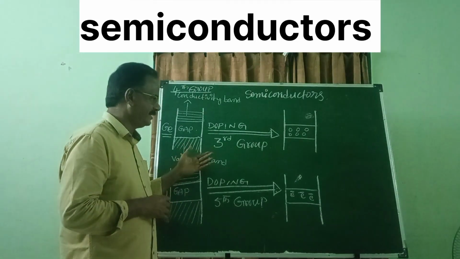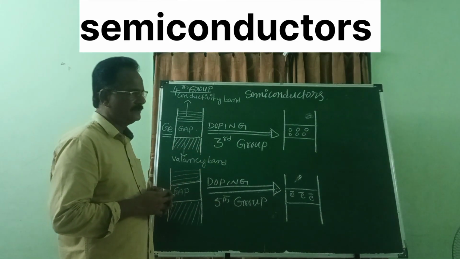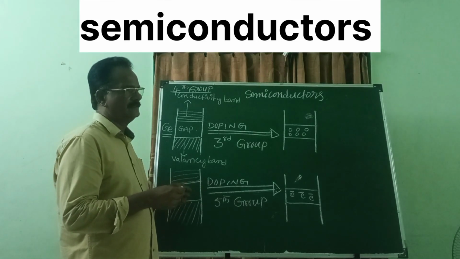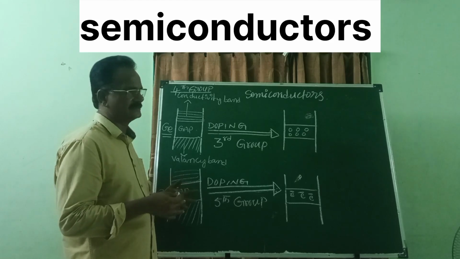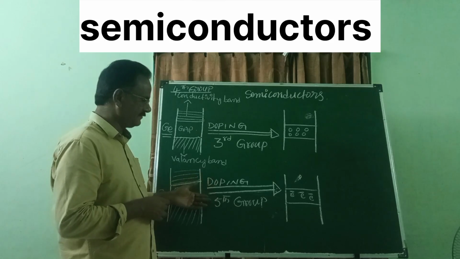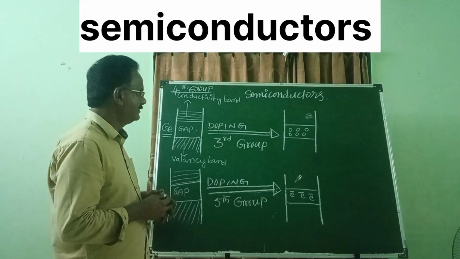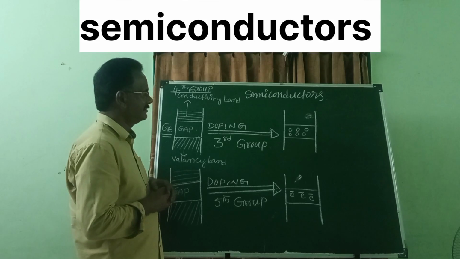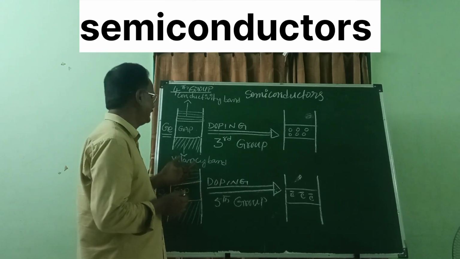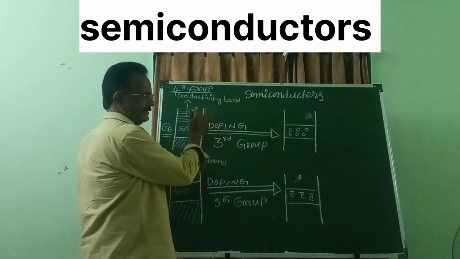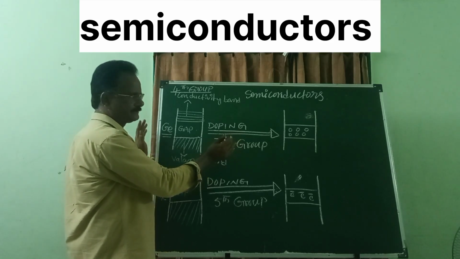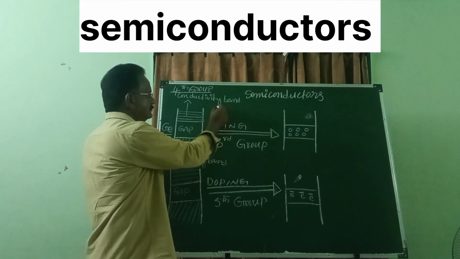The first way is by doping with a third group element. Doping is nothing but induction of impurities, induction of another element. That is said to be doping. The other way is by doping with a fifth group element. So let us see the valency electronic configuration of the fourth group and the third group here. Let us discuss this method first. Is it clear?